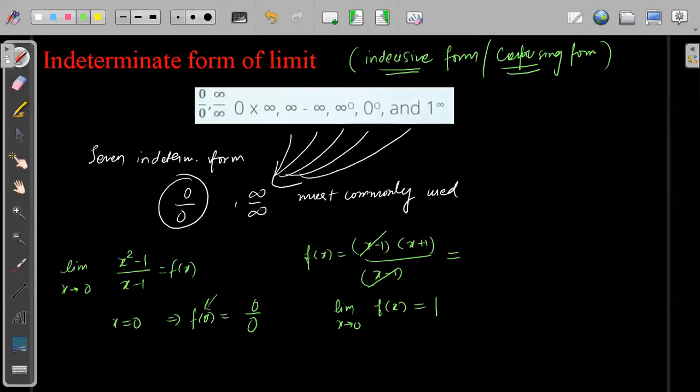So indecisive means previously we thought that at point 0 the function is 0 by 0, so we got a little confused that maybe around this point the limit can also be undecided. But when we actually calculated the limit, we came to know that around this point the limit is coming out to be 1. Only at that point is the function undefined. Understood?